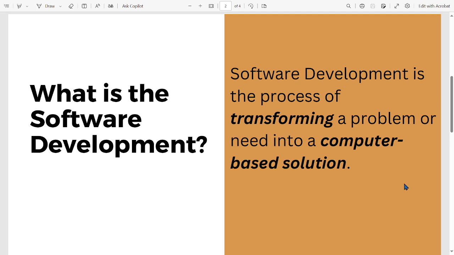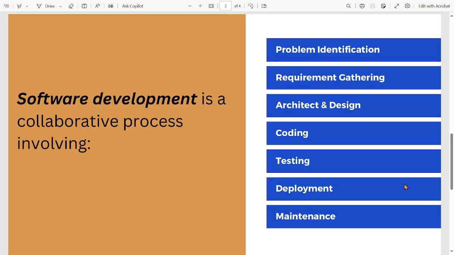And friends, we are all living in the IT era. So, software development is the process of transforming a problem or need into a computer based solution. That's where software development comes into the picture. And now, how is software development done?